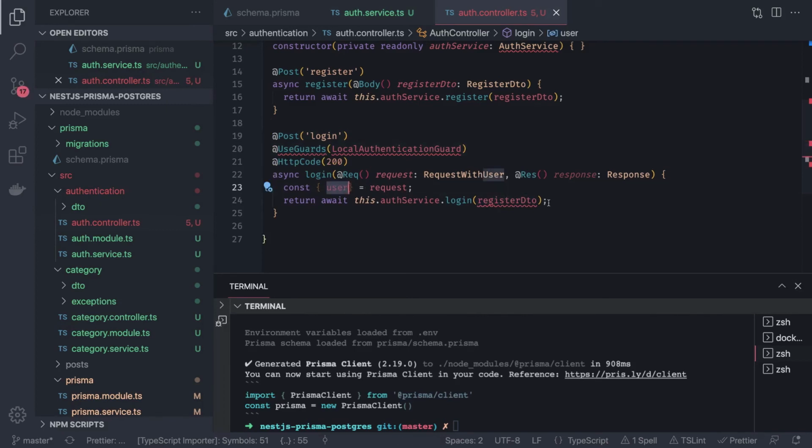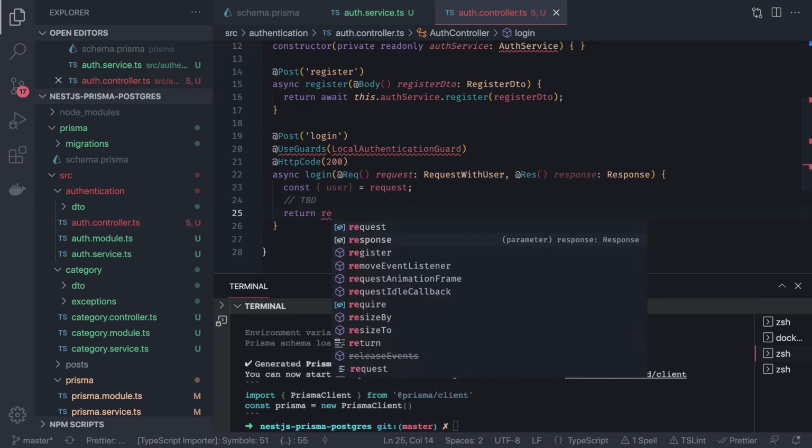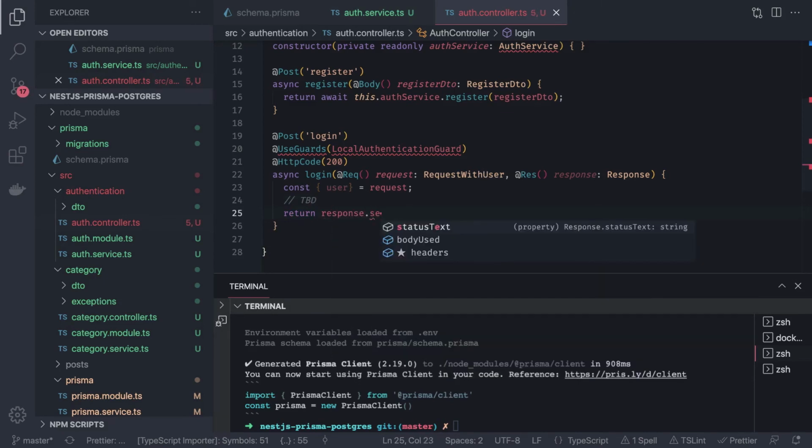And then if everything goes fine, here we will do TBD, to be done, and everything is good, then we can just simply say response.send. Here we are creating the response object.